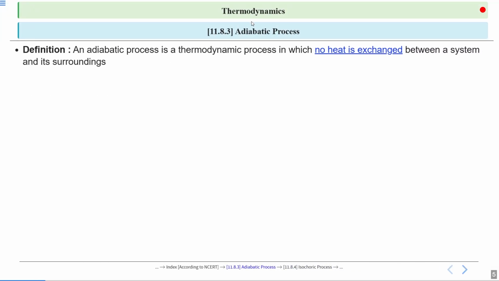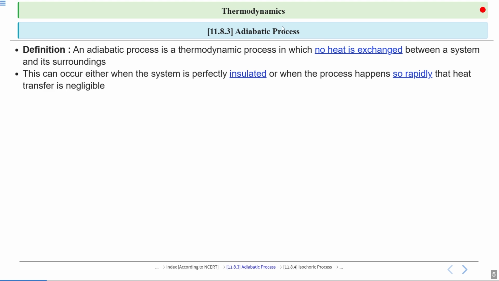So first, adiabatic process. Basically an adiabatic process is a thermodynamic process in which no heat is exchanged between a system and its surroundings. If there is no heat exchanged between system and surroundings, then we can say delta Q is equal to 0.